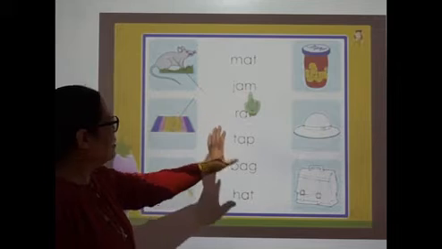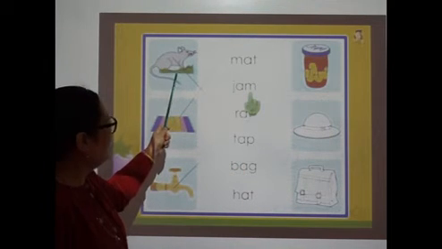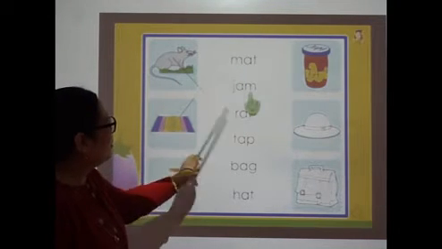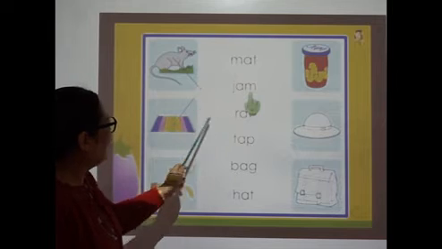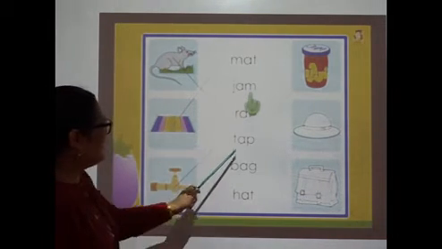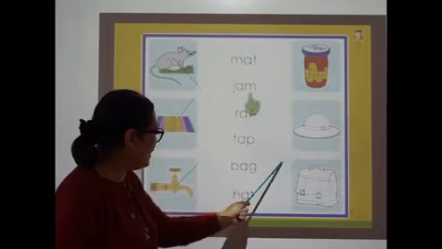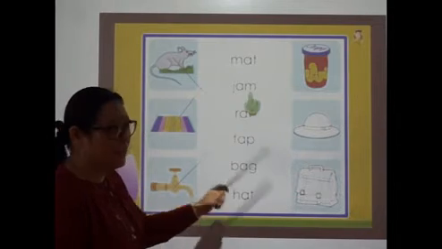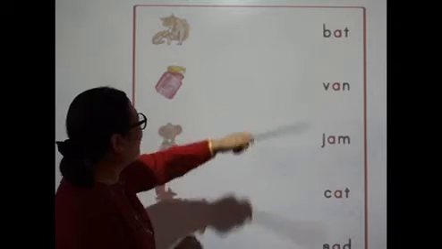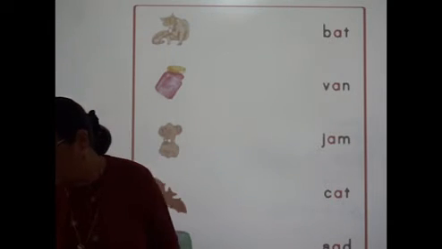Now see, there is some matching also. What is this, children? This is rat. So where is rat? Here, R-A-T, rat. Join the lines. What is this? Mat. M-A-T, mat. Tap, T-A-P, tap. Jam, J-A-M, jam. Hat, H-A-T, hat. Bag, B-A-G, bag. Like this you have to match. Here you have to match in your copy, children.